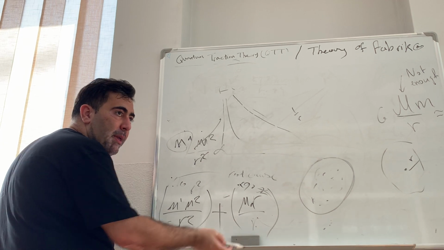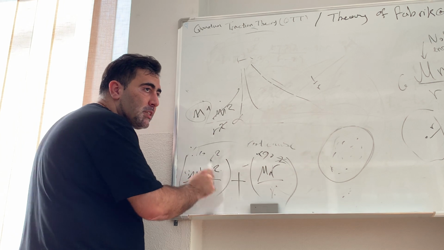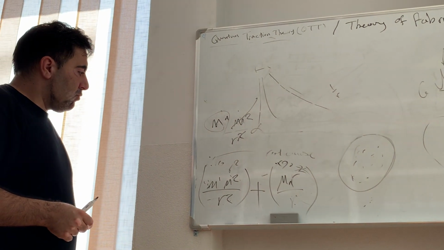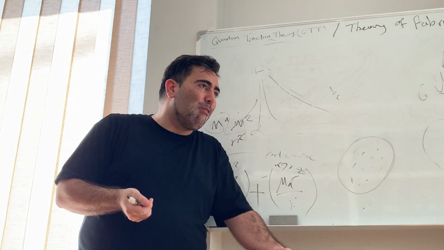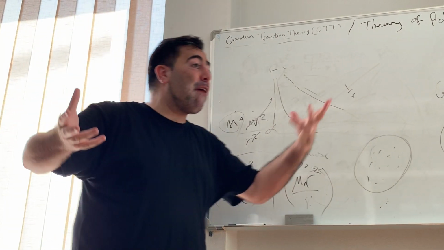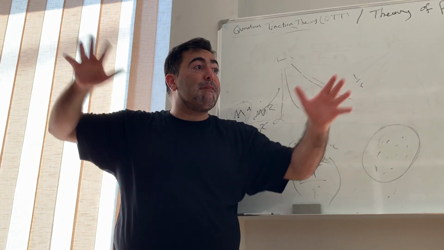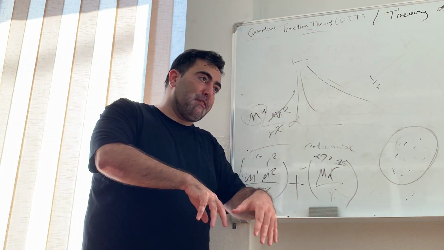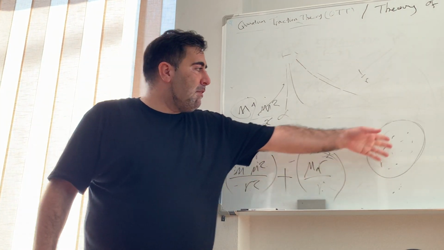Why? Because this is way bigger. This R squared is each object toward each object. It is not about the same R. But do we drop the term in our model? No, we should calculate this as well, because we still have the force also. You know what I'm talking about? We have effects and we have the root cause. The root cause is eating up all of the Fabrikas all the time by mass, and then we also have the effect of that. Therefore, we can calculate this plus this, and then we will have that.